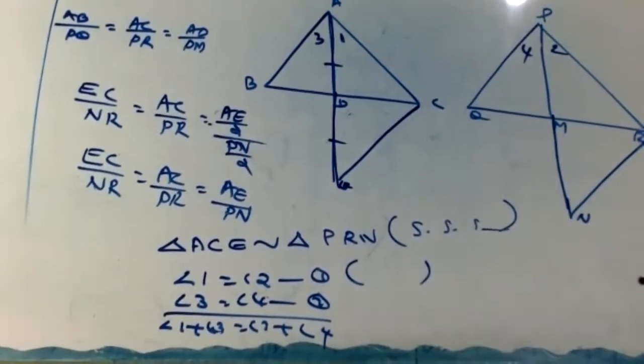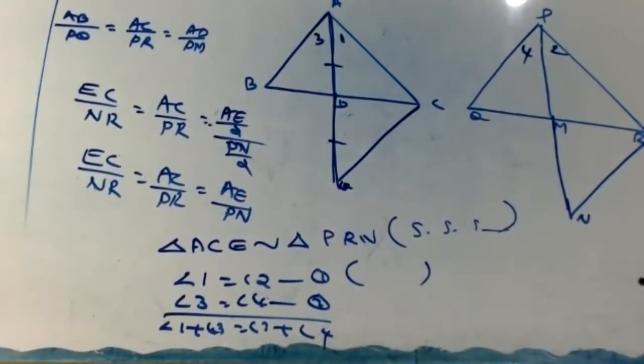Then again, in triangle ABC and PQR, AB by PQ equal to AC by PR, given. Angle A equal to angle P, proved.